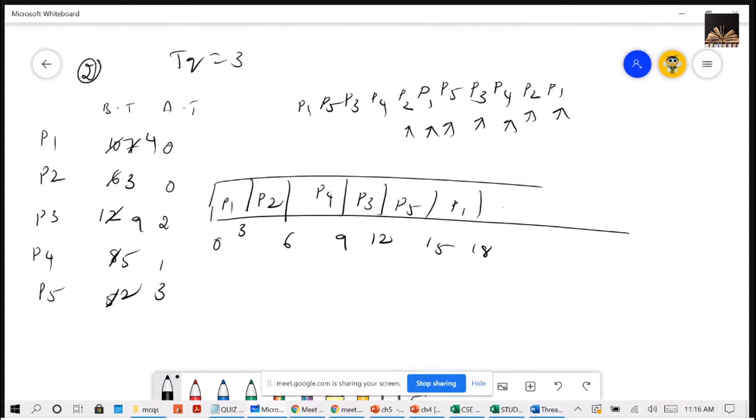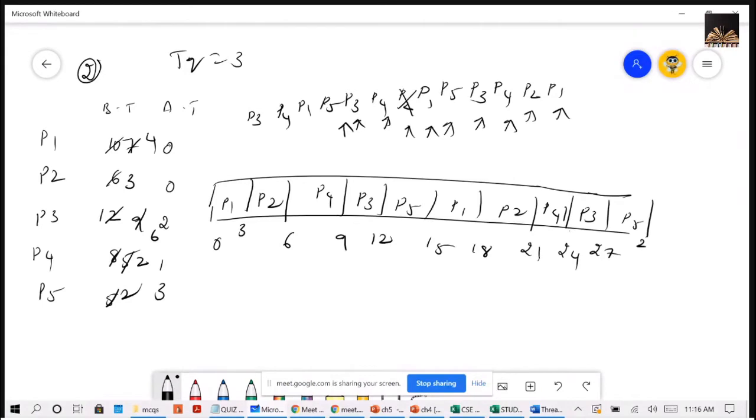Then P2 got executed for 3. It will be done now, 21. Then P4. So P4 will get executed for 3, then 24, then P3 added here. P3 will get executed for this. Now P3 is left with 6. Then P5 is having only 2. So at 29 it will come out.